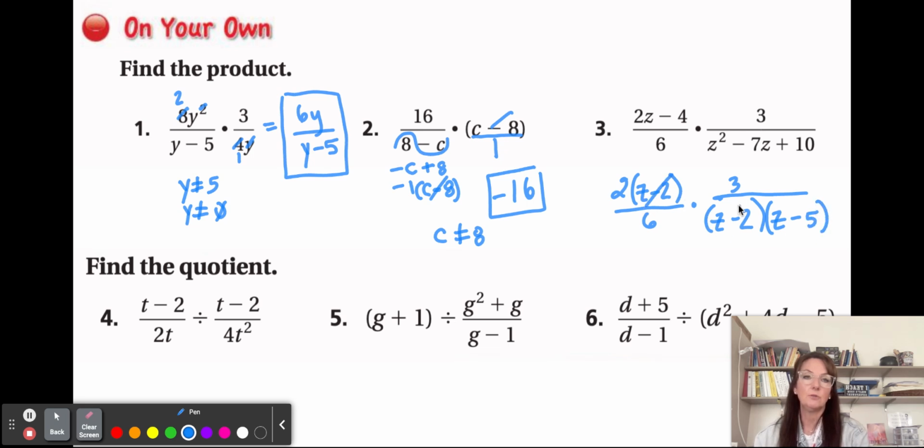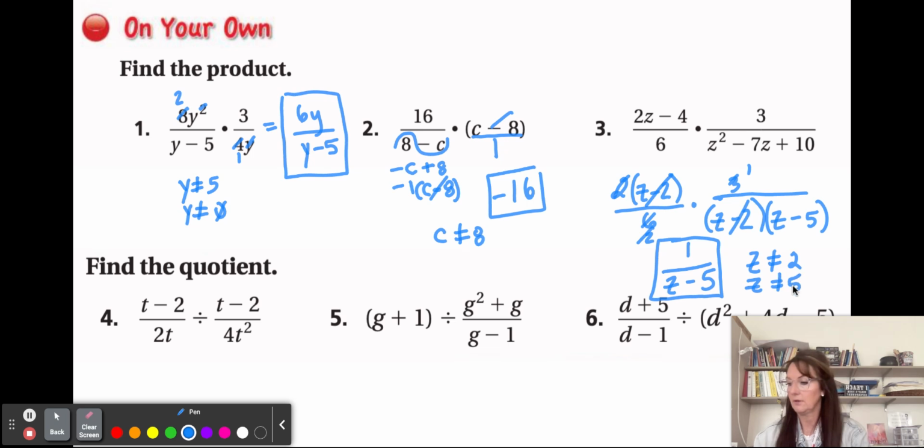So the z minus 2's would cancel. 3 goes into itself once and into 6 2 times, and then we can cancel the 2's. So it looks like we have 1 over z minus 5. And we want to go back to our original problem here, which is basically in factored form here. So we do not want z equal to 2, and we do not want z equal to 5. So excluded is 2 and 5. Okay.